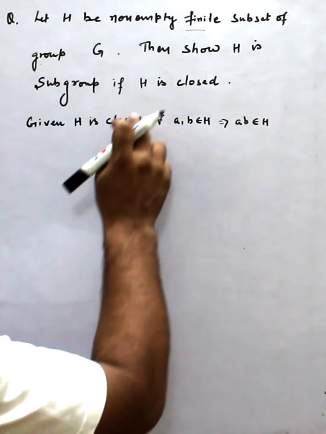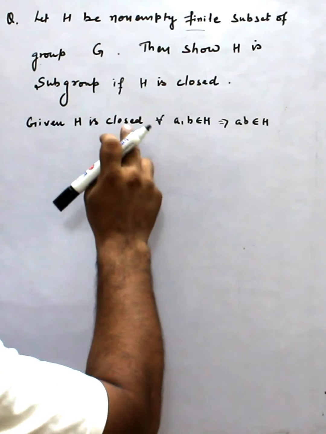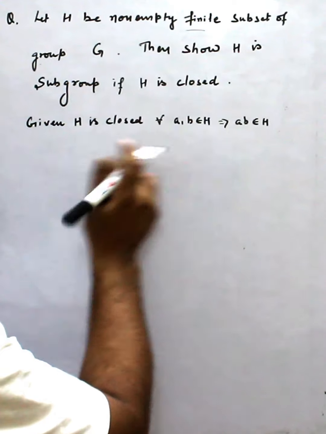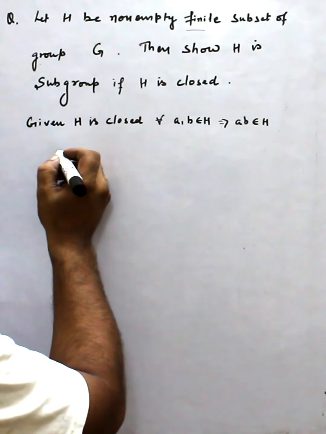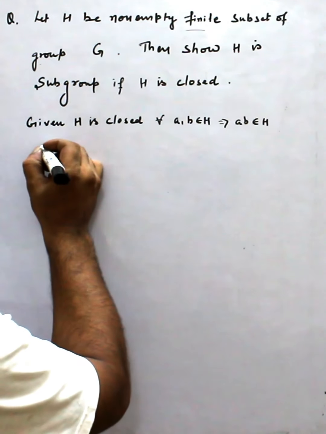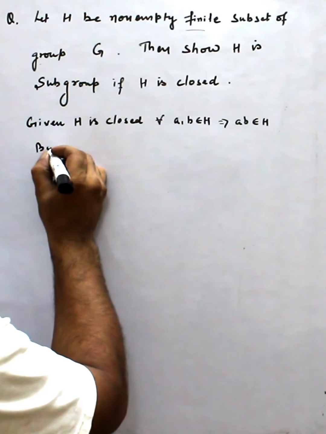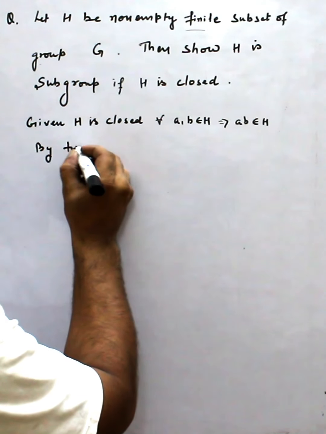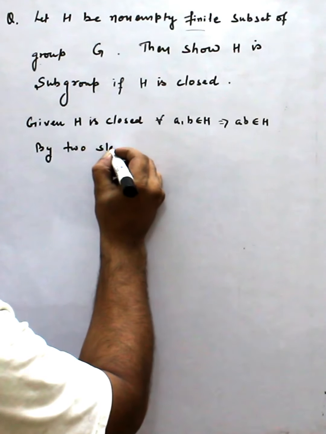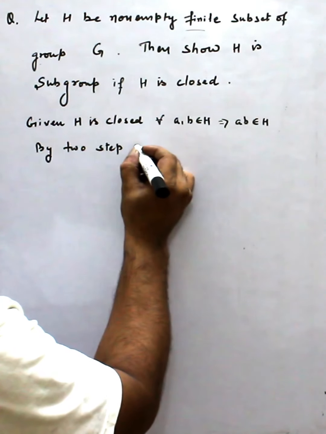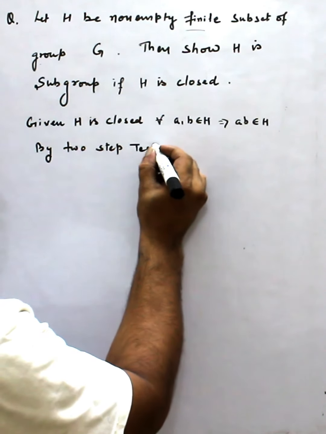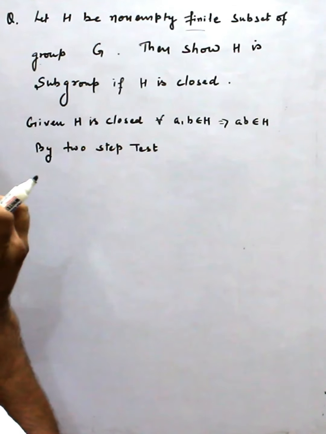Now we have to show H is a subgroup. So by the two-step test, what we have to show?